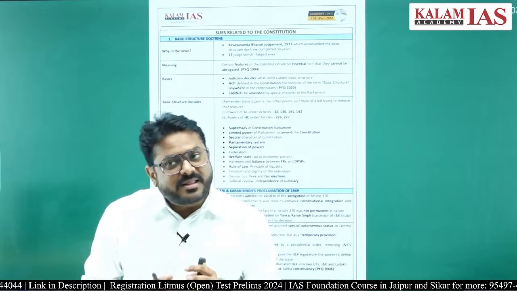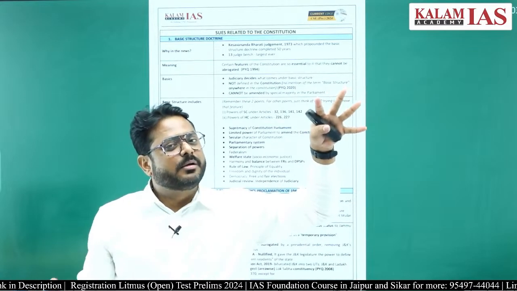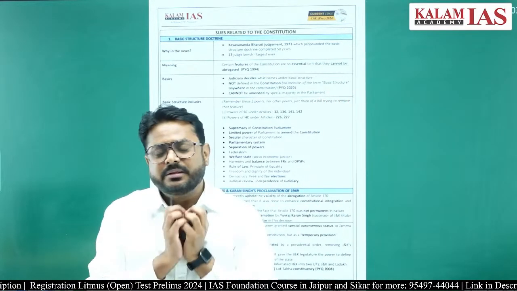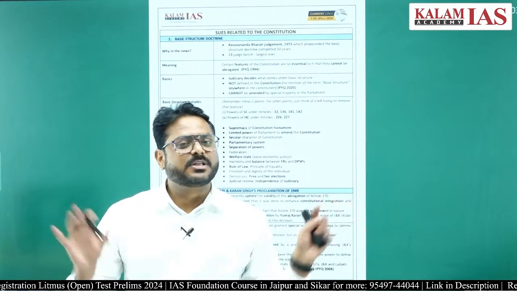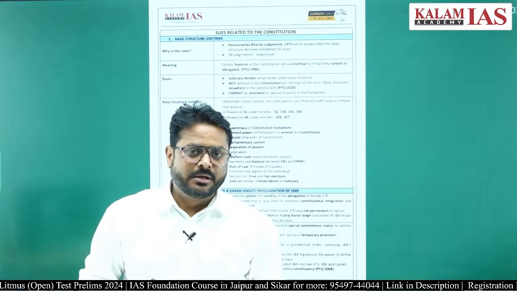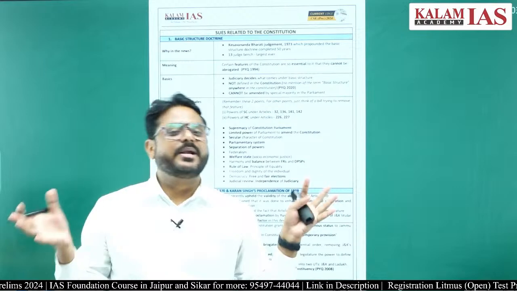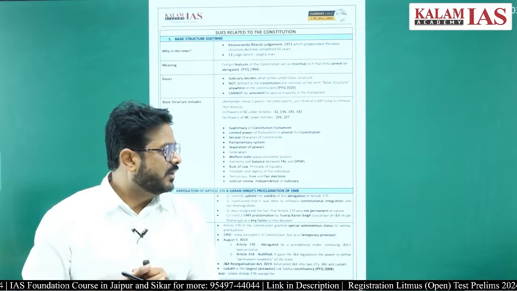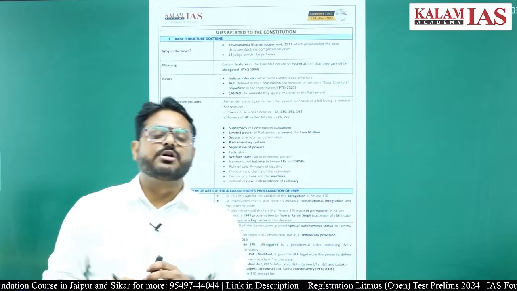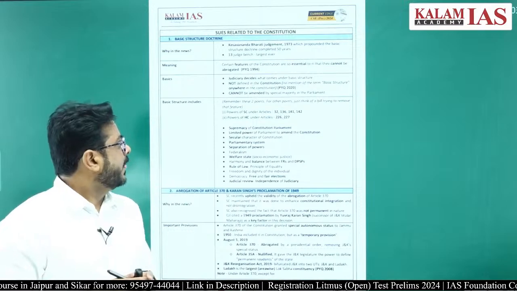in 1973. Whether there is any exhaustive list of the basic features of the Constitution of India, there is no exhaustive list. So who decides which is a basic feature of the Constitution? The Supreme Court of India decides time and again what will come under the basic feature of the Constitution of India, right?